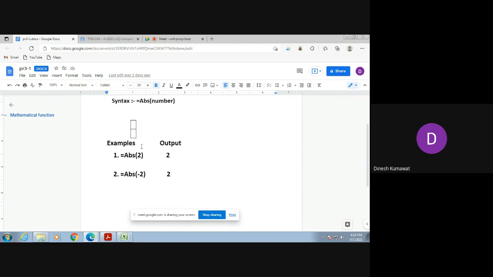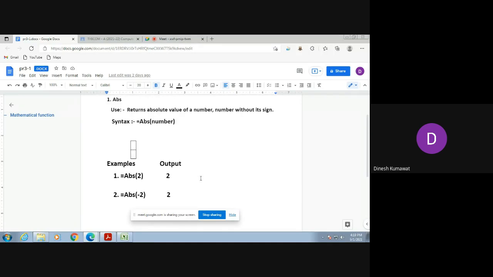Okay, so you need to write down its output in this way. In the first column, you need to write down examples. In the second column, you need to write down output. So first one is equals to ABS inside open bracket is 2. Its output is 2. Then second one, we have written equals to ABS minus 2. Then again, we are getting its output to be 2. Okay, so in this way, you are going to write down the output of each and every function in your notebook. Is this clear to everyone?